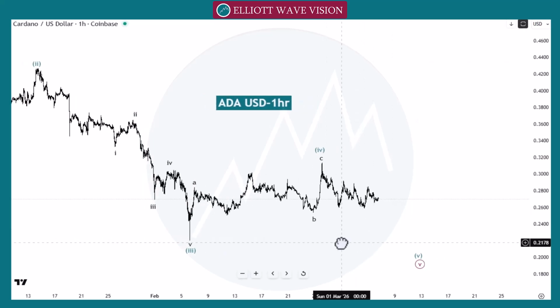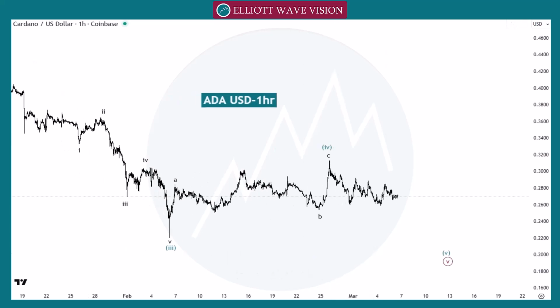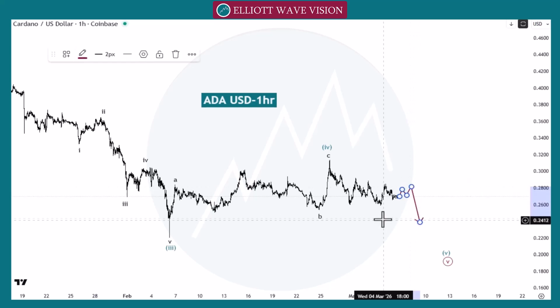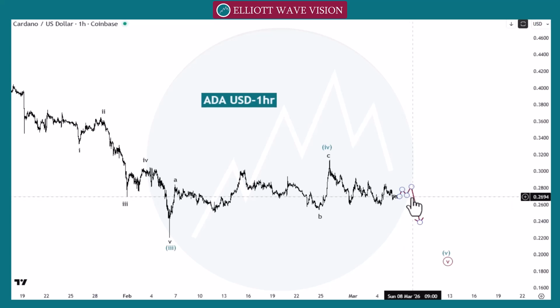So if we want to go towards the bearish move, we need to wait again. We can count this move as an impulsive move, or we need to wait for the A, B, and C in 15-minute time frame. Then we need to shift our entry point from this wave B to this wave B if we are looking for the bearish move.